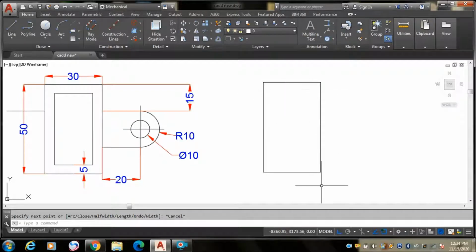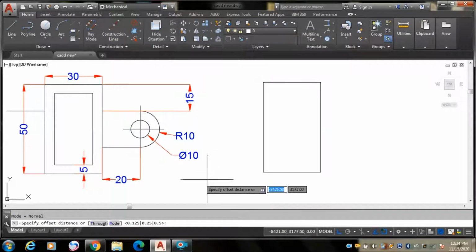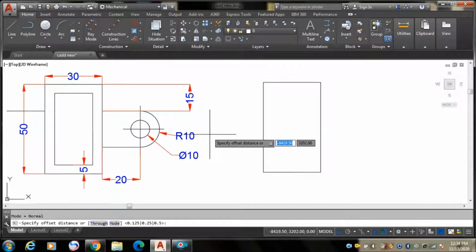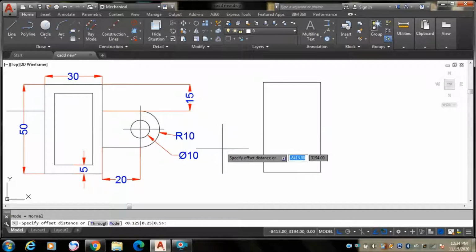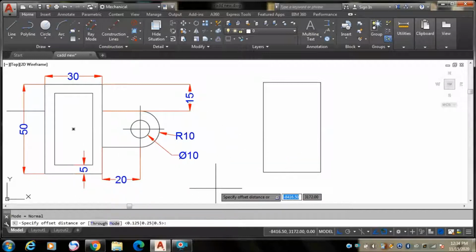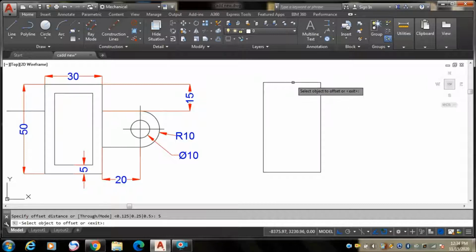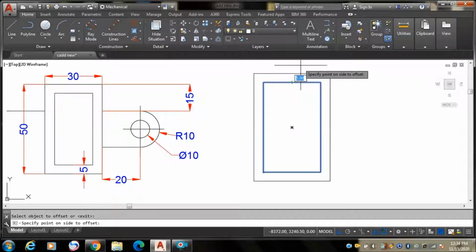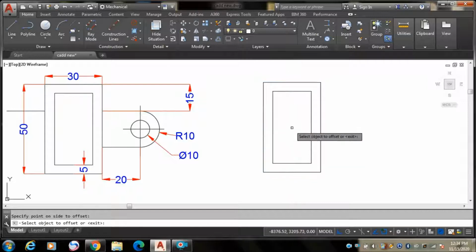Now for making this inner shape we have to use the offset command. The command is O, enter. You have to specify the offset distance. As you can see in this figure, the offset distance is 5, so I am typing 5, then press enter. It is telling select object to offset, so I will select this object, and don't go outside, pick it inside. So the offset is 5 mm.